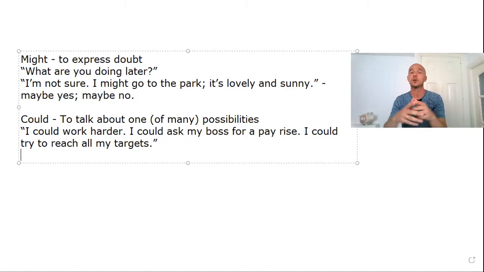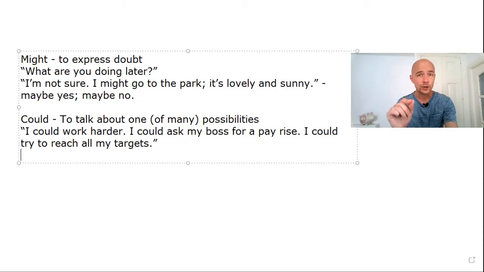A classic example: what are you doing later? Somebody may ask you when they're asking you about your plans. You could say, I'm not sure. I might go to the park. It's lovely and sunny today. Now, what you're saying when you say, I might go to the park is maybe yes, maybe no. I haven't decided yet. All right?